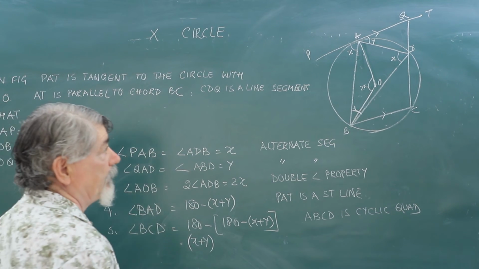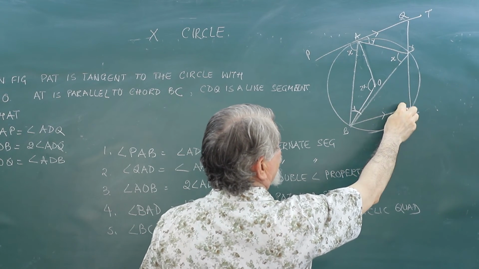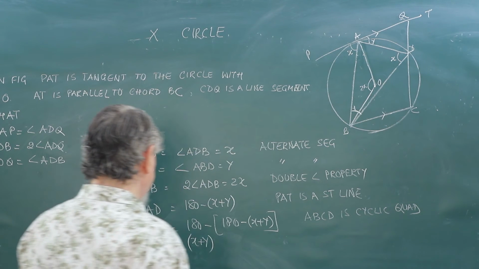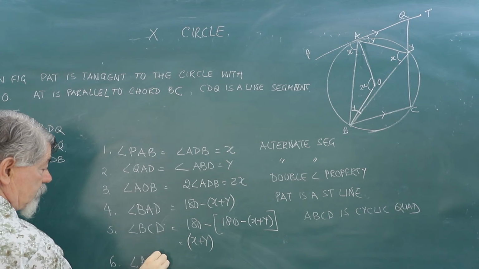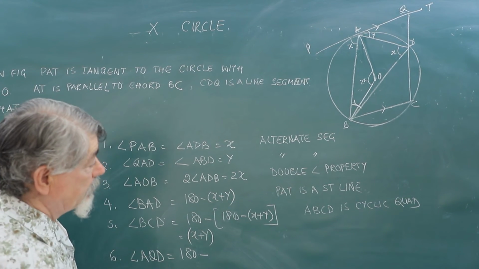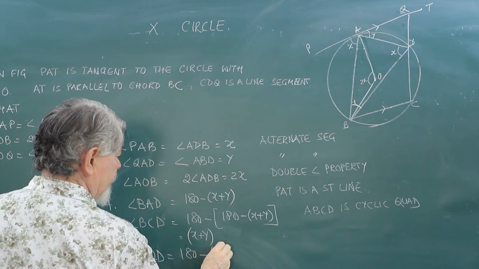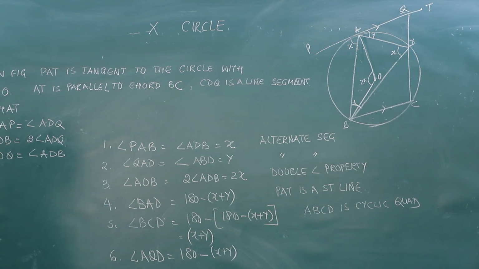Now please understand, if this angle is x plus y, what will be angle AQD? AQD will be 180 minus (x plus y). Why will it be 180 minus (x plus y)? This is the property of parallel lines. These are co-interior angles.